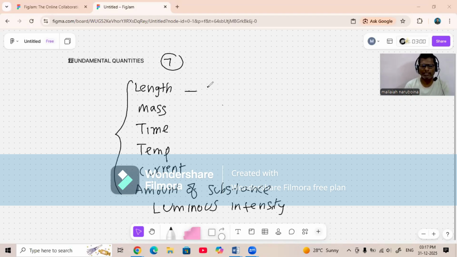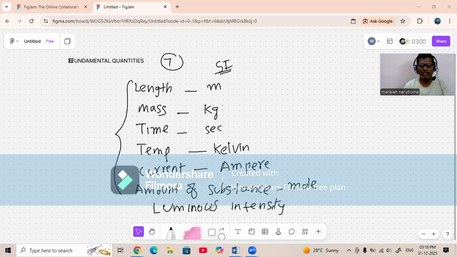Length is measured in meter. Mass is measured in kilogram. Time is measured in second. Temperature, the SI unit is Kelvin. We must remember their SI units. Current is measured in amperes. Amount of substance, mole. Luminous intensity, candela. These are the SI units. These 7 are called fundamental quantities.